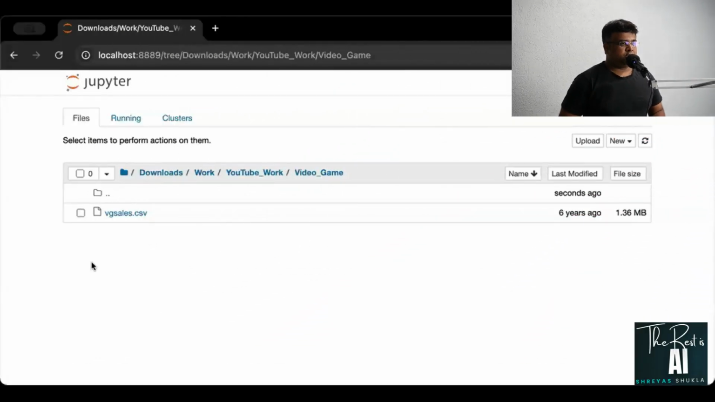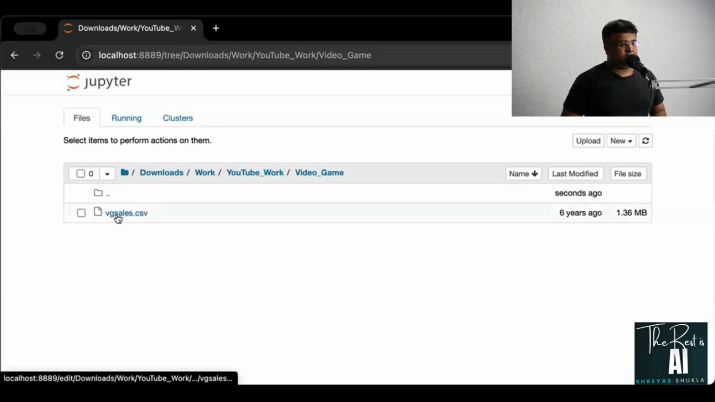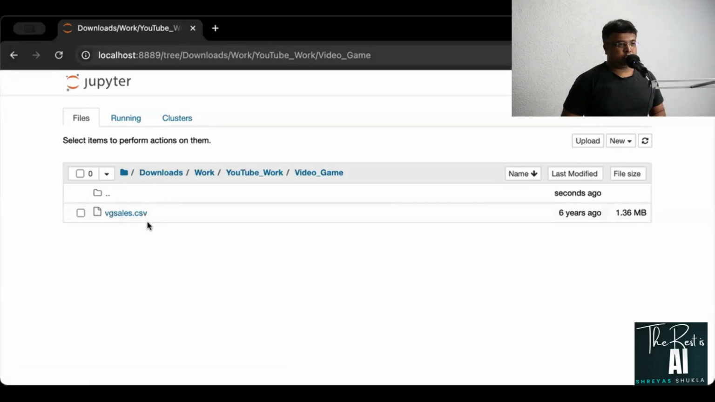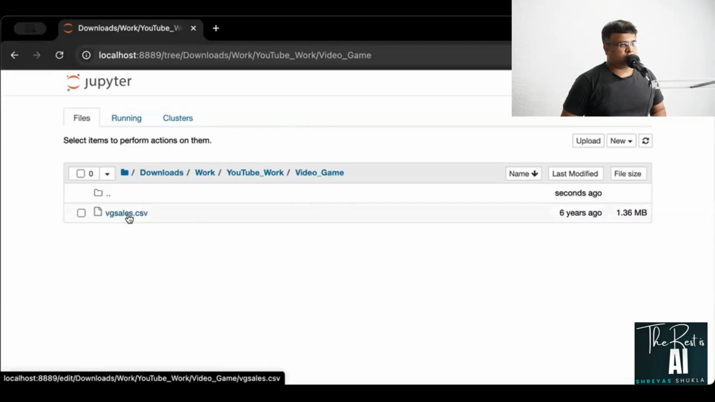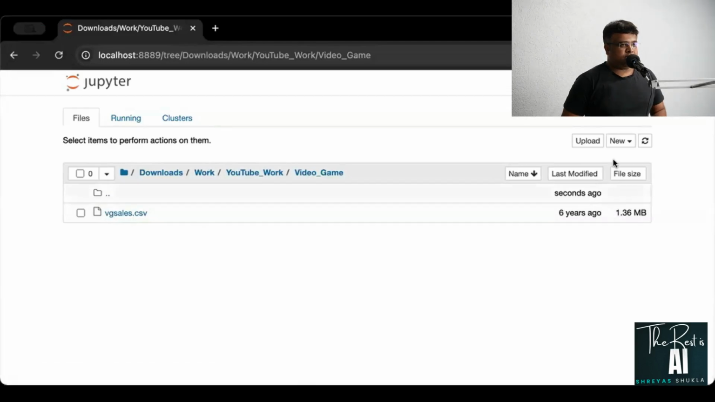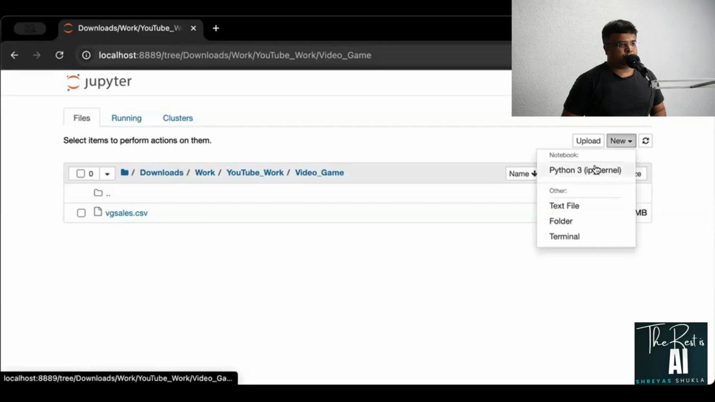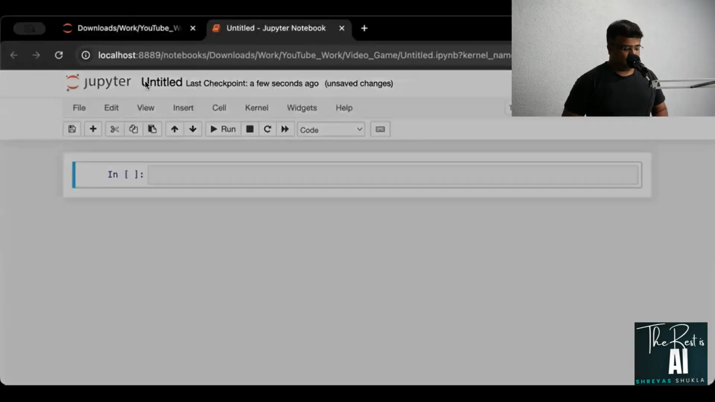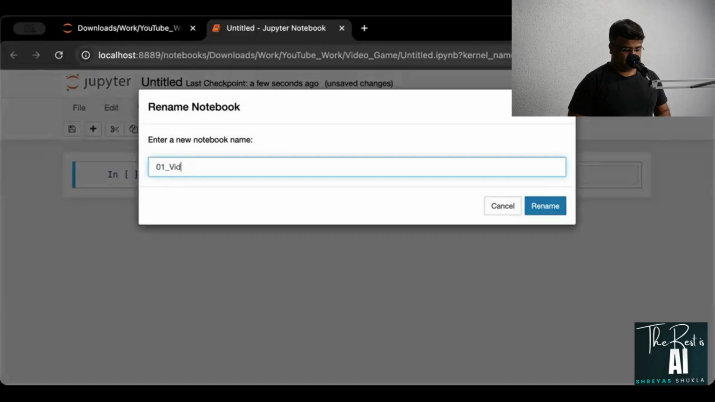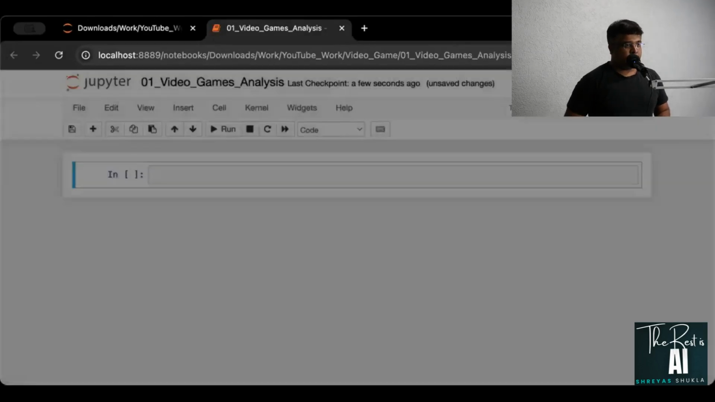Okay, so here I am in my Jupyter notebook, and you can see I already have this CSV file in my Jupyter notebook. That is, I have created a folder that is video game. You can create your own folder in whatever location that you'd want in your respective computers, and you can just copy paste that CSV file in that particular location. And in the same folder, I'm going to create a new notebook. I'm going to quickly call that video games analysis.